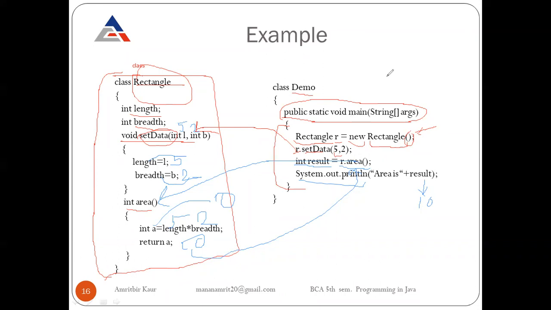So this is all about classes and objects. Firstly, we have to create a class, then we have to create an object in the main function, in a class which contains the main function, and then we can access data fields and methods with the help of the object outside the class. This is all about classes and objects.